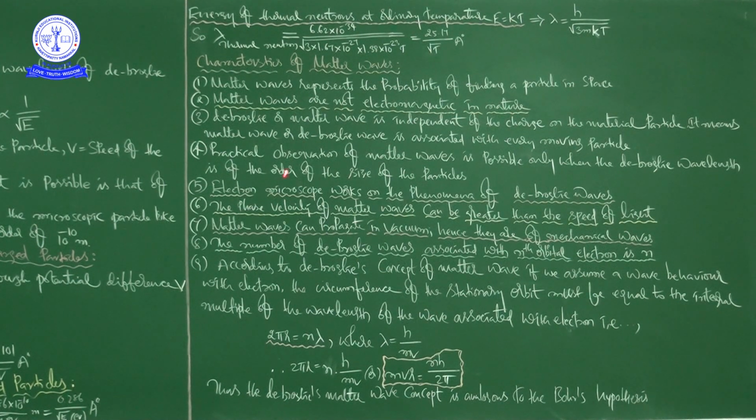Next we discussed the characteristics of matter waves. Here we had 9 important points talking about the characteristics of matter waves, so keep them in mind. Every point is important, along with the last point, which is very important: mvr is equal to n into h by 2 pi. Here he is comparing the matter waves, the de Broglie information, to Bohr's hypothesis.